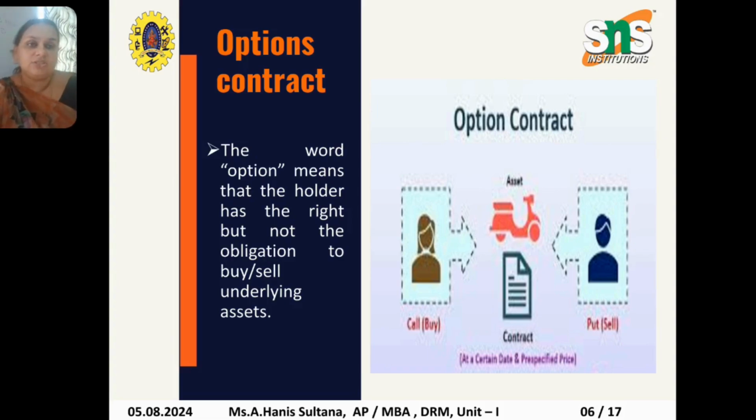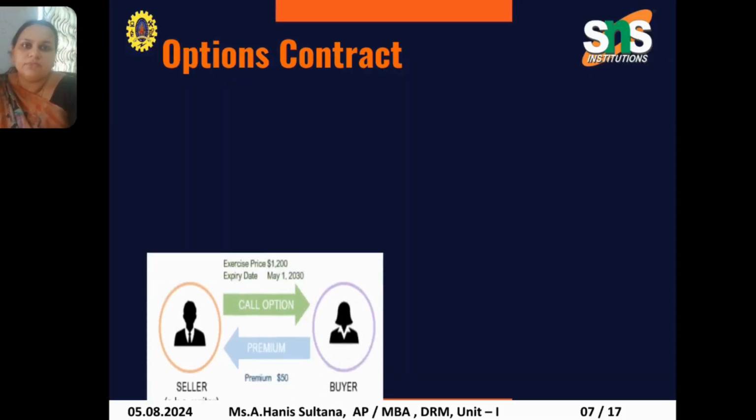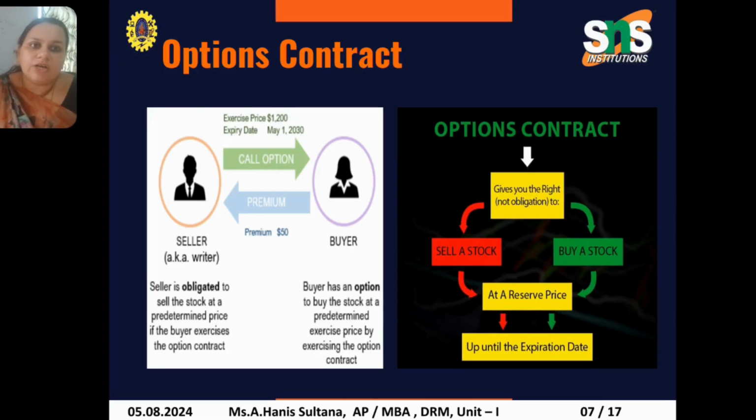In options contracts we have two types, that is call option and put option. For example, the exercise price is the current market price, $1,200. The expiry date is May 1st of 2030. Here as a seller, I can make it a call option, and if I am a buyer, I will make it a put option. As a seller, I am making a call option on a premium of $50.